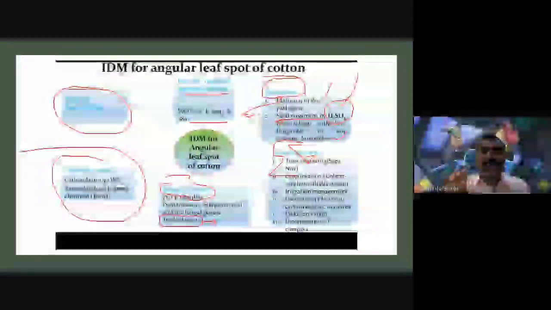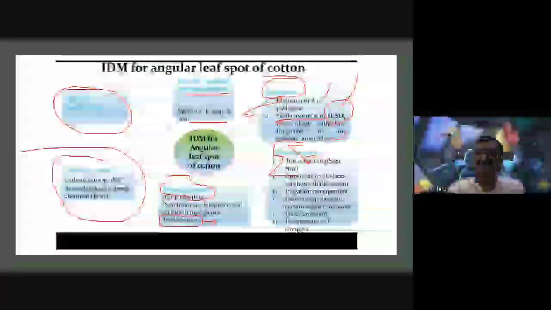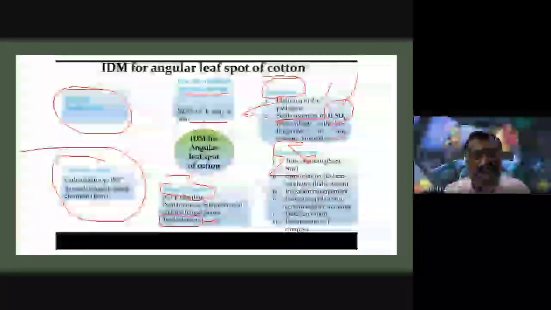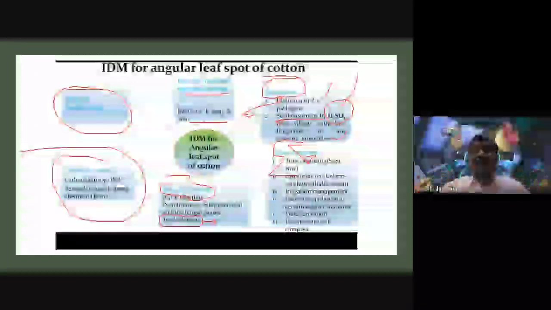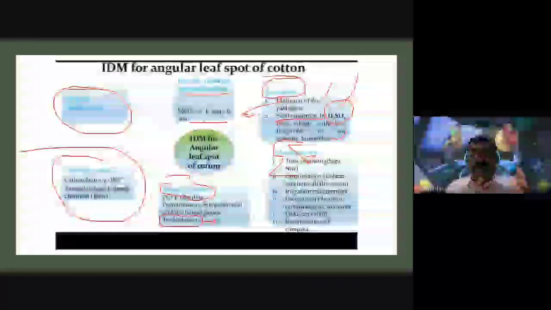These resistant varieties are capable of resisting the angular leaf spot disease. MCU10 is one variety of cotton seeds, L604 is another type of cotton seed, and L389 is another variety. These are capable of controlling the disease. They are not only hybridized, but they have the ability to resist angular leaf spot disease. So without applying any chemicals or any biological treatment, these varieties have the resistance power for controlling this angular leaf spot disease.